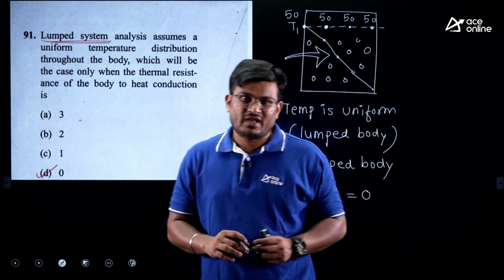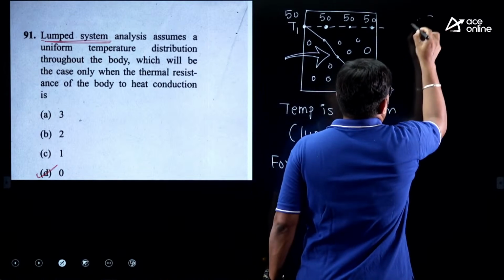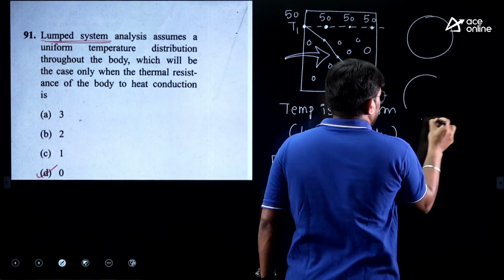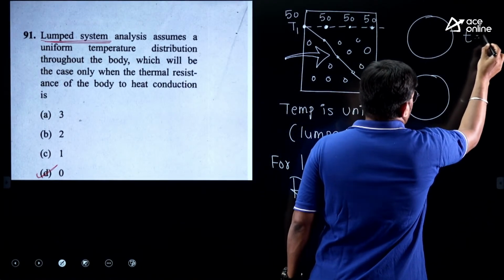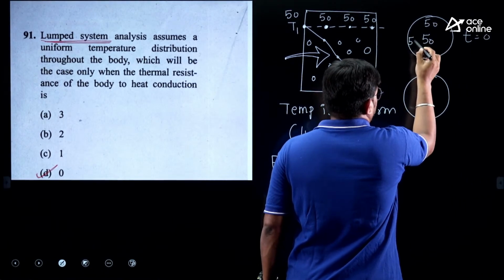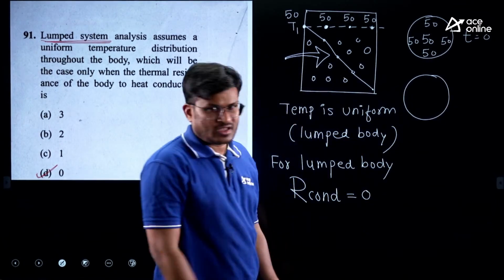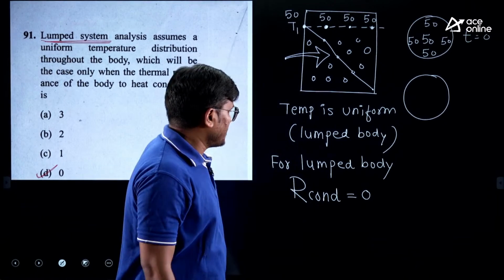So what do you mean by a lump body? Remember one thing. Let us say this is time equal to 0. Right now it is 50 here. Assume that everywhere it is 50.